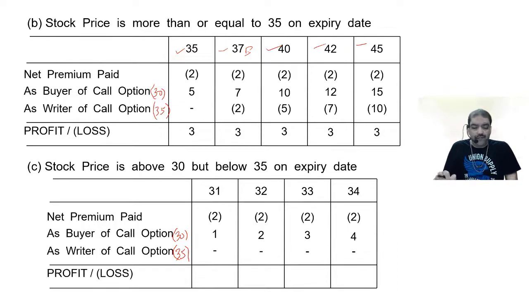Nil. Profit or loss: minus 2 plus 1, minus 1. Minus 2 plus 2, 0. 3 minus 2, 1. 4 minus 2, 2. This is what we have. These are the simple questions on options.